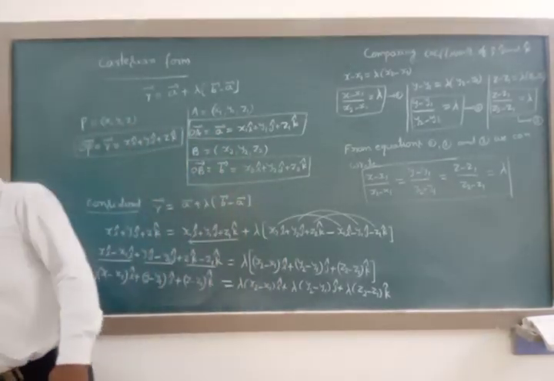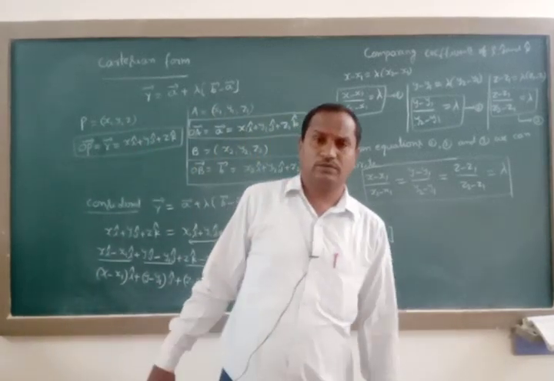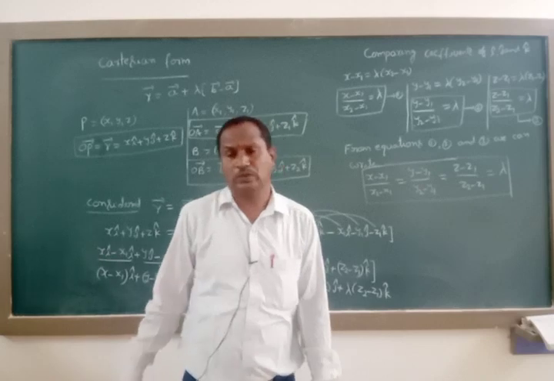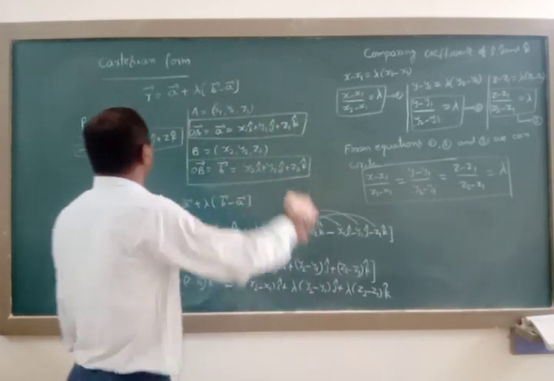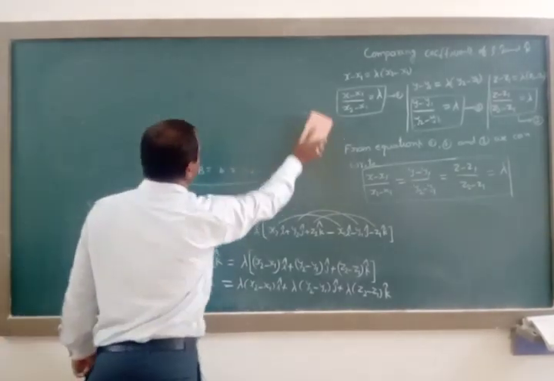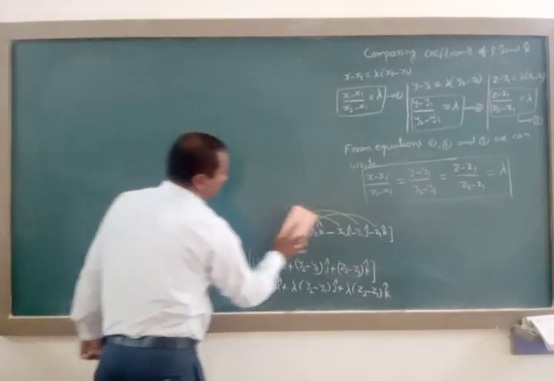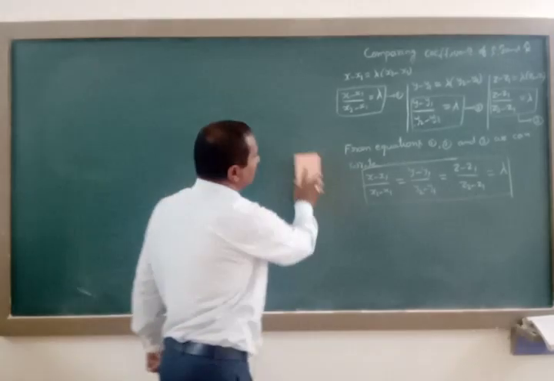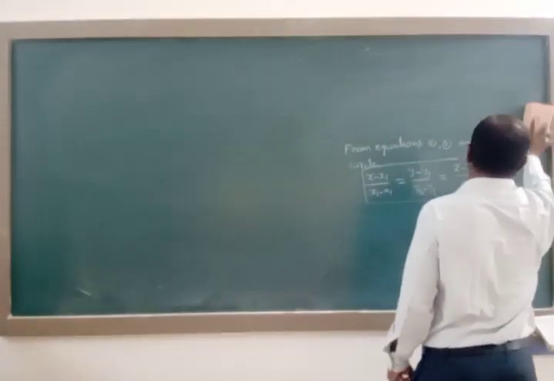Next, we'll solve some questions on these two theorems at the same time. Before that, I'll tell you some important formulas with respect to direction ratios and direction cosines. With the help of direction ratios and direction cosines, how we are going to find the angle between the two lines.